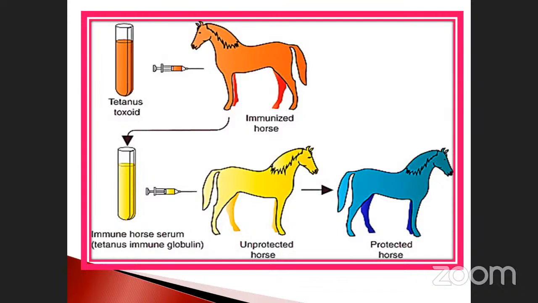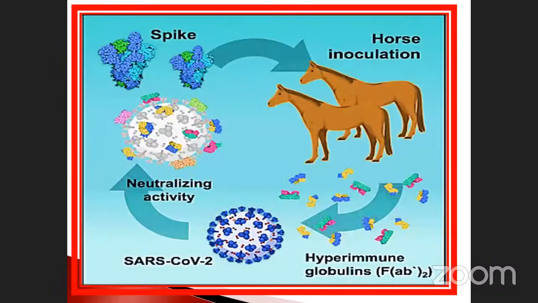Suppose when you are introducing from the first horse to the second step, the horse may die. So in the process they may find the fault: what happened, why it happened, and they come to a conclusion. Some modification is also done to this particular vaccination. After the injection, if the horse is alive and it is transferred to another horse, that one may be protected. Likewise, the immunization is prepared. That is the step.